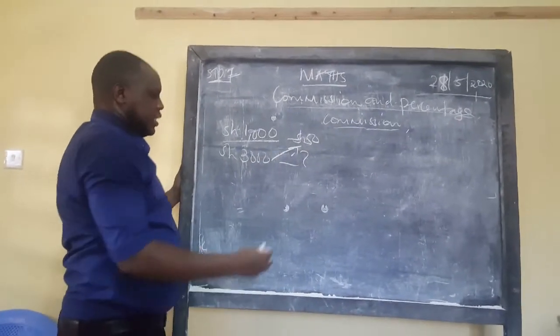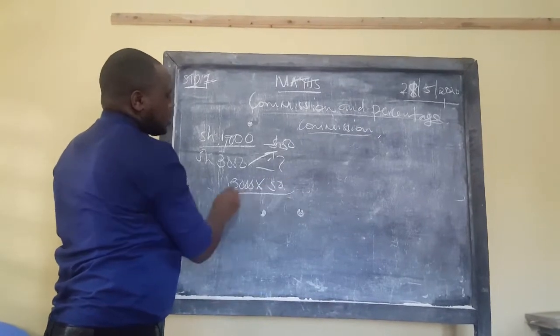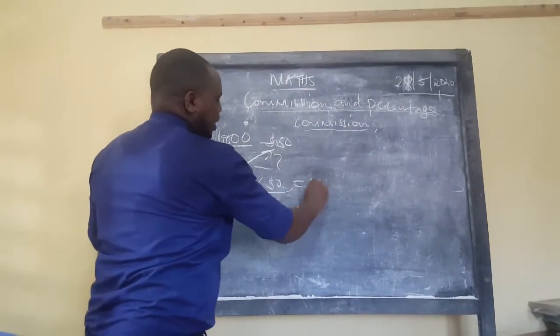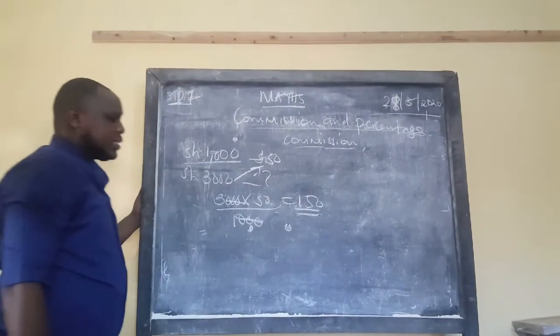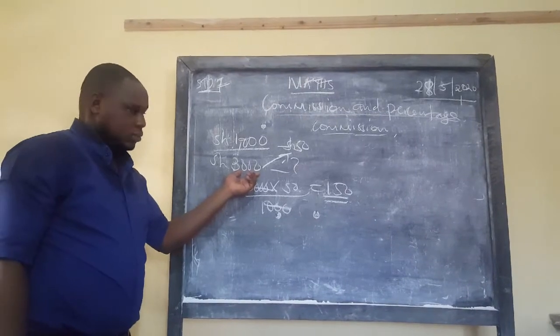It's very simple. That's direct multiplication: 3,000 times 50 shillings over 1,000. So you realize that this person will be given 150 shillings if he sells goods worth 3,000.